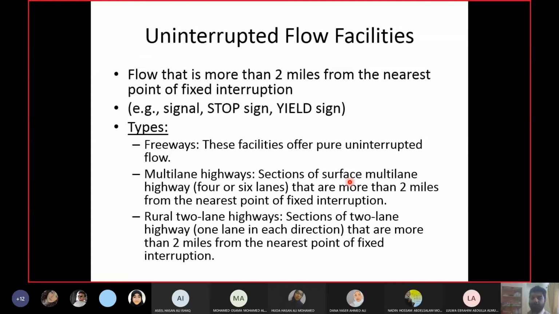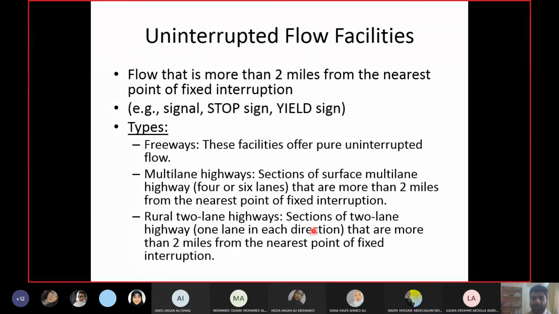If all intersections are avoided, then we call it freeways. Multi-lane highways are surface multi-lane highways, and they are generally 4 or 6 lanes. In these highways, the interruptions are more than 2 miles apart. So they are fulfilling the practical definition which we have just discussed.